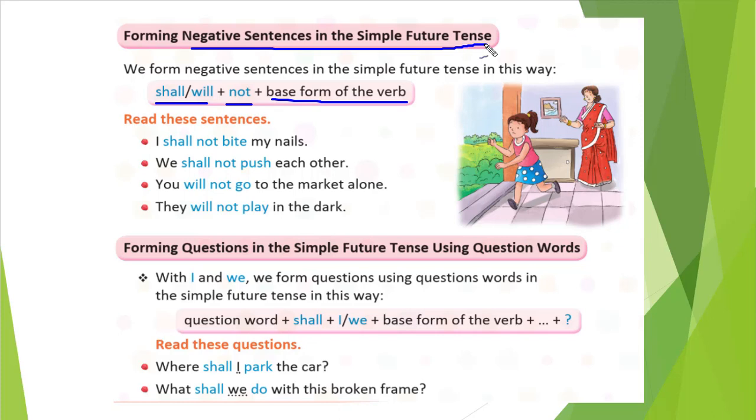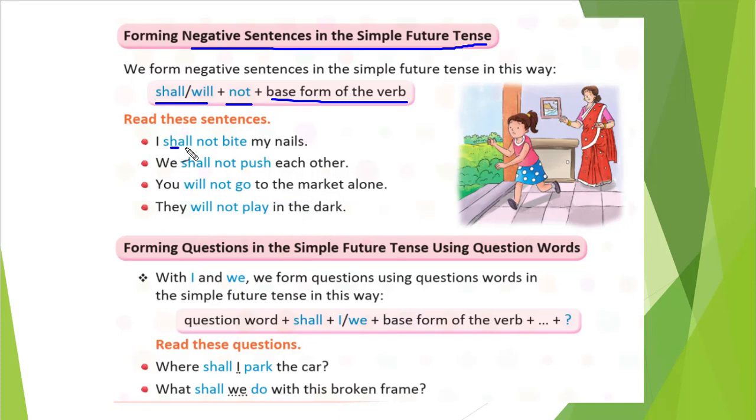You see, it is very easy, right? Suppose not is not given. What is it? I shall bite my nails. So that is the simple future, but we will write not. So I shall not bite my nails. We shall not push each other. You will not go to the market alone. They will not play in the dark.